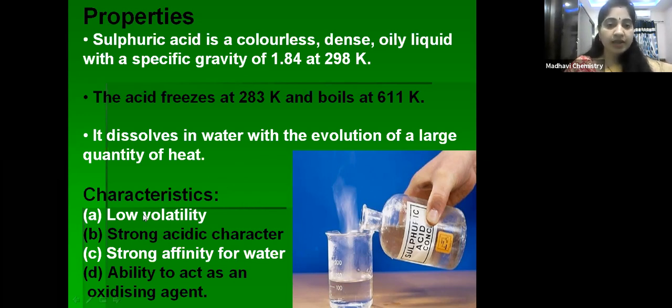So next characteristics of sulfuric acid: low volatility, strong acidic character, and a strong affinity for water because it is highly soluble in water, and ability to act as an oxidizing agent.